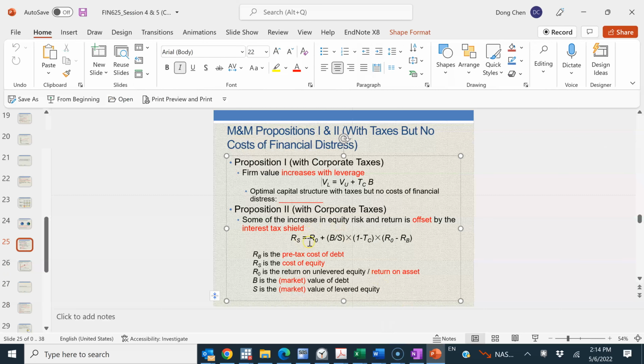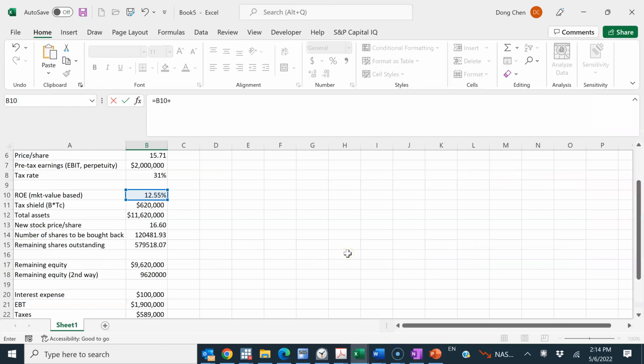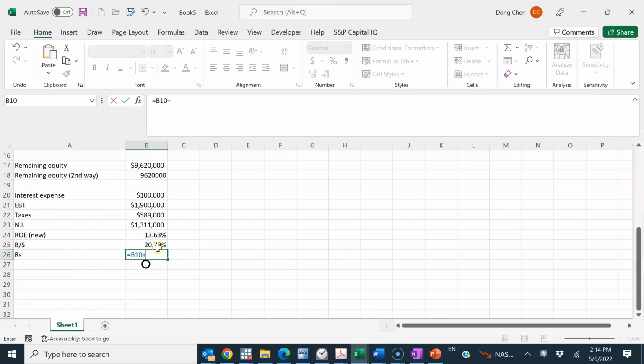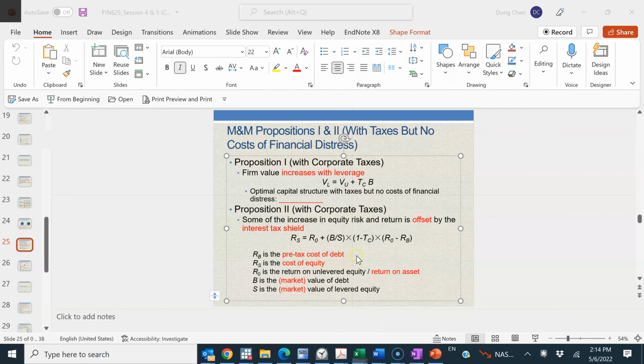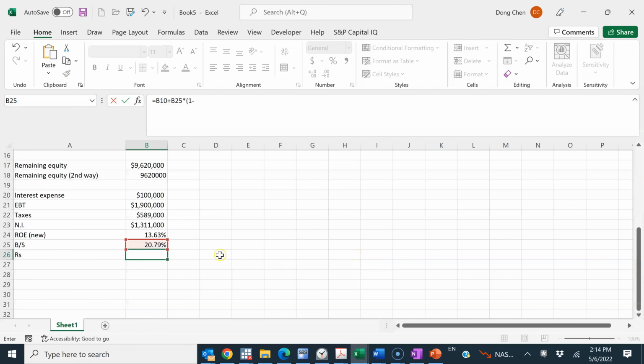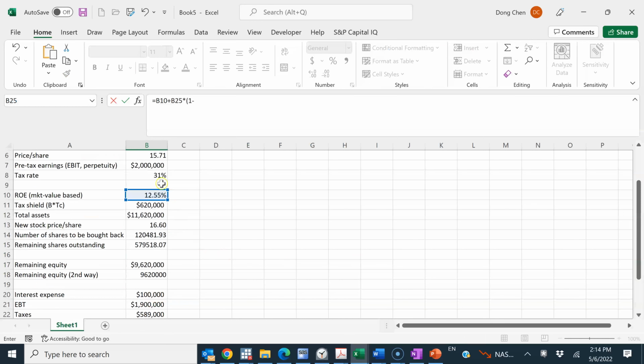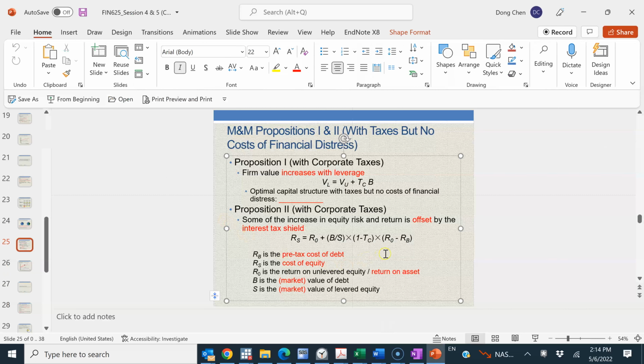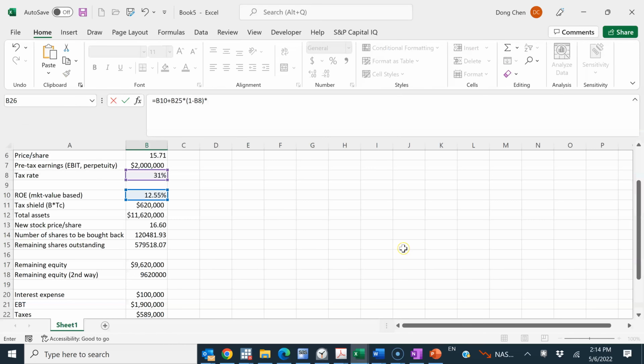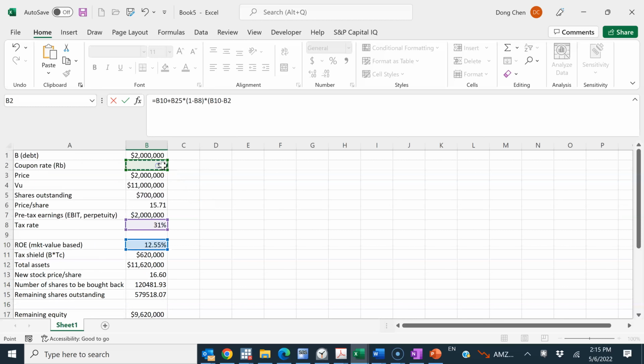So that's basically just plugging this as R0 now, plus B over S, right, B over S is right here. And multiply by 1 minus the tax rate. So tax rate is right here. And then continue to multiply by R0 minus RB. Right? R0 is, again, this 12.55%. And minus RB. RB is 5%.